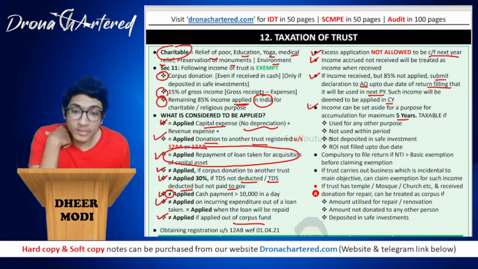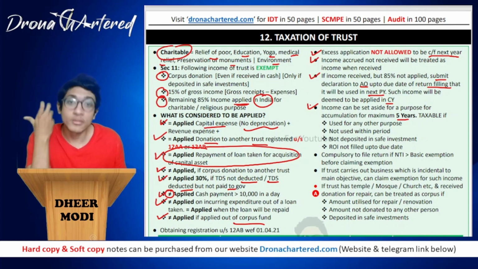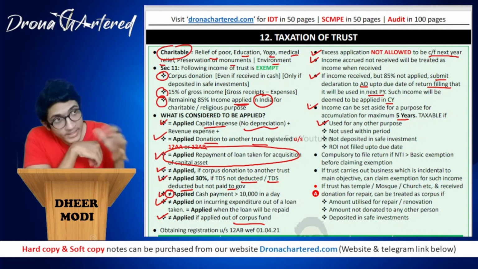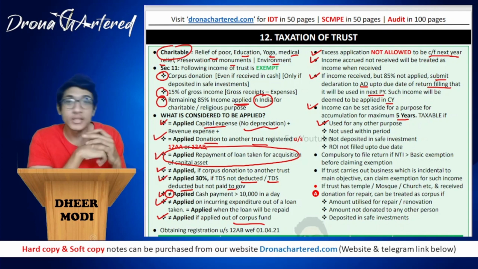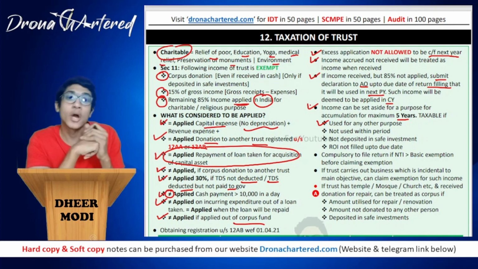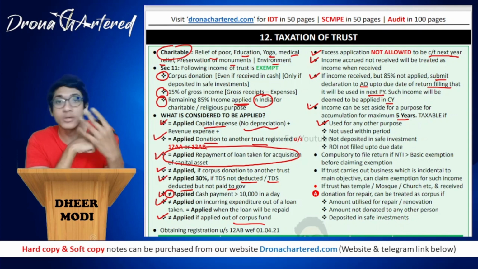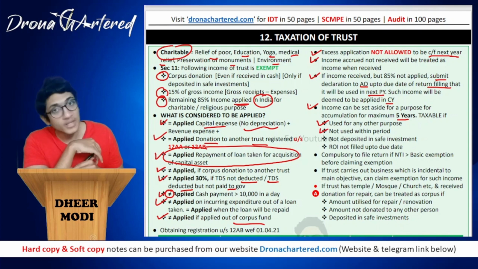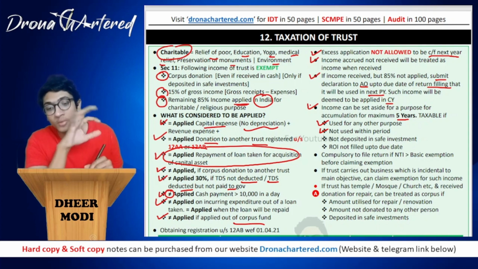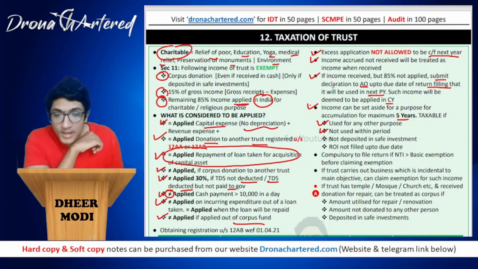It will become taxable when it is used for any other purpose. If I said that, boss, I need this amount for renovation of my temple, and if I use it for any other purpose, in such a case this amount will now become taxable, because earlier they did not tax me. If I have not used this amount within the 5 year period, then it will become taxable.